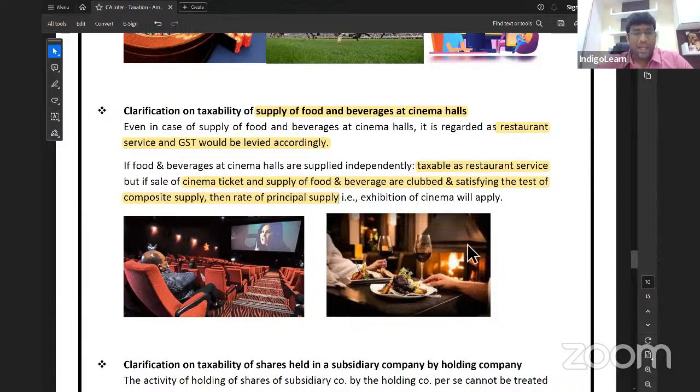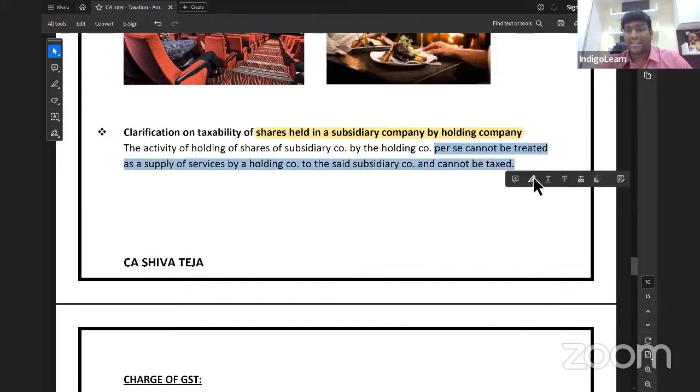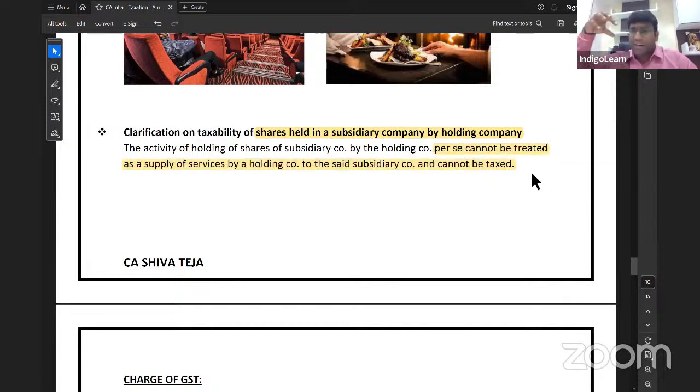Next point. Clarification on taxability of shares held in a subsidiary company by the holding company. The activity of holding shares of a subsidiary company by the holding company per se cannot be treated as supply of service by holding to subsidiary and cannot be taxed. So just because there is a holding company which is holding shares of a subsidiary company, just by purchase of shares, will you say that there is some transaction and it is a supply?